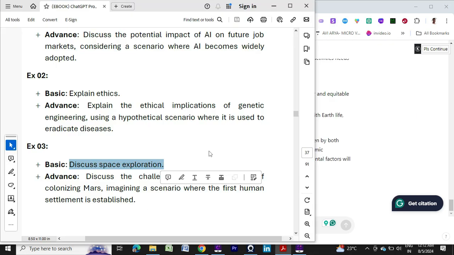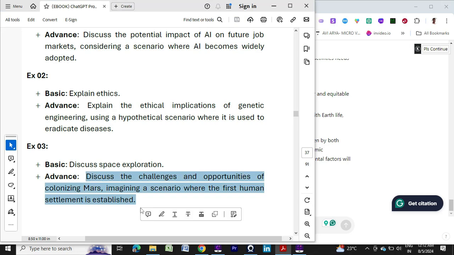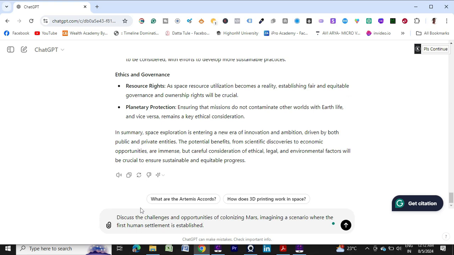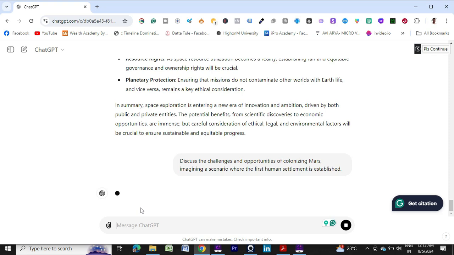Okay, so now I will specify my prompt. I will tell ChatGPT, imagine this scenario. I will provide a hypothetical question to ChatGPT, that imagine that scenario, and you will provide me the answer. So I am asking to discuss the challenges and opportunities of colonizing Mars, imagining a scenario where the first human settlement is established. So now see how it responds.